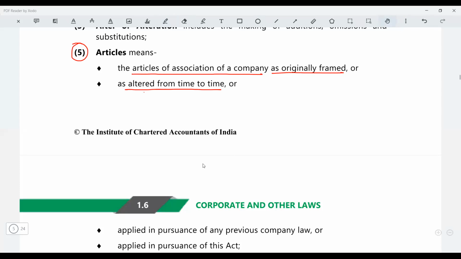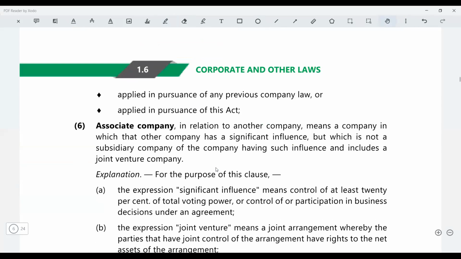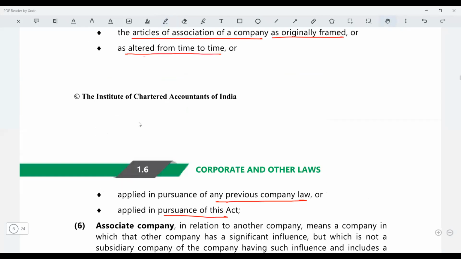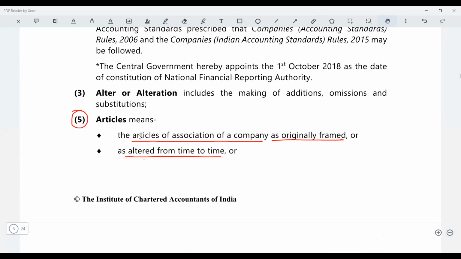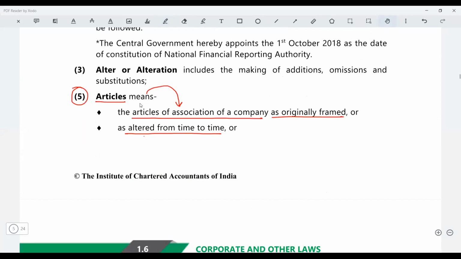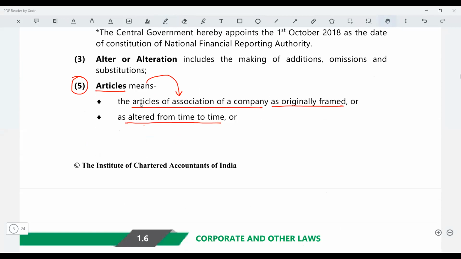And then, let's say, we also know the previous Companies Act. So if it was of the previous Companies Act or in pursuance of this Act, anything, it is going to be your articles of association. Not relevant, you don't have to remember it for your exam, but just remember this much, that whenever the word articles is used, it means your articles of association only. Then we have this one word which says alter, or alteration. What does alteration mean?